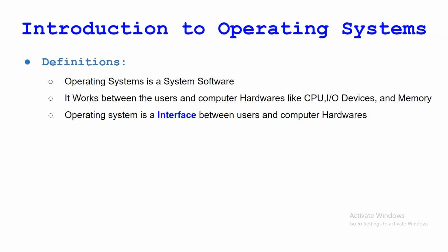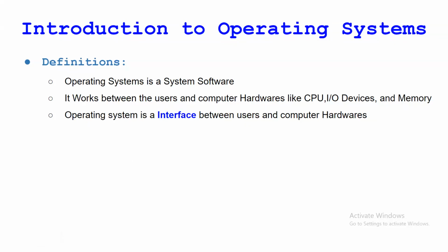Now see, this is the definition, it's okay. But we should also know which examples are there for the operating system. The very popular operating system is the Windows operating system. Then Linux is also one, Macintosh is also one, and other operating systems are also there, right? So these are the operating system examples we can say.